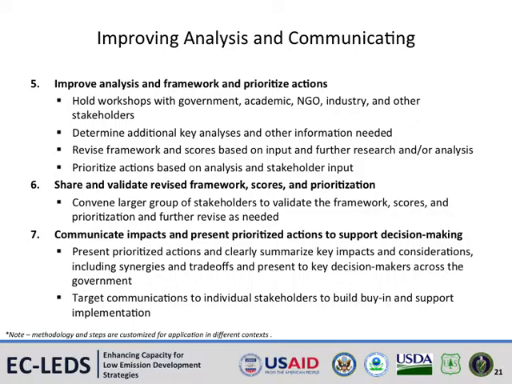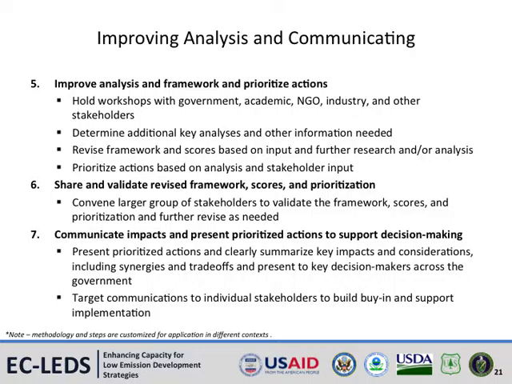In the seventh stage, a larger group of stakeholders can be convened to present the revised DIA framework and provide final validation of the results and prioritization. In some cases, further revisions may be needed based on stakeholder input.